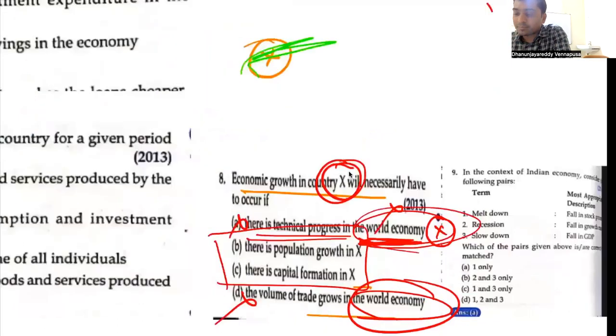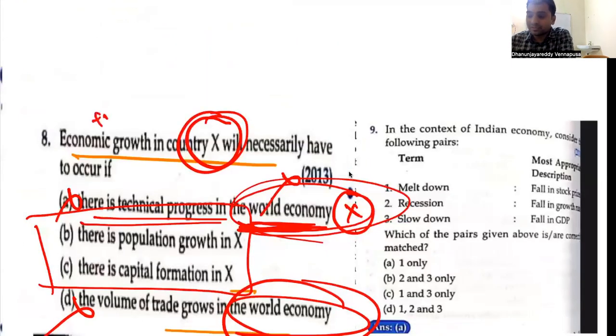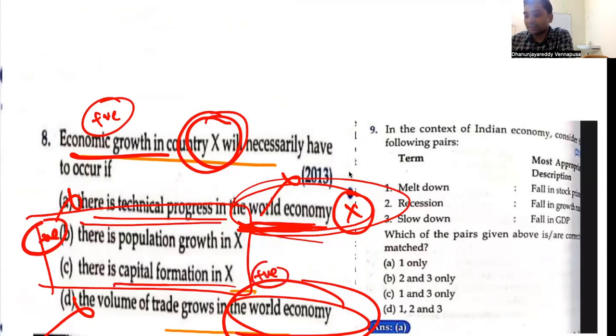Now, normally economic growth happens when there is some positivity. Economic growth is a positive term. There is growth in population. Population growth is normally associated with a negative connotation. There is capital formation. Yes, when there is capital formation, economic growth will happen. What is capital formation? Capital formation is building up of the infrastructure, which is the lifeline of an economy.